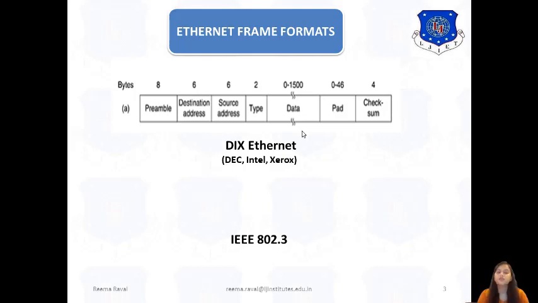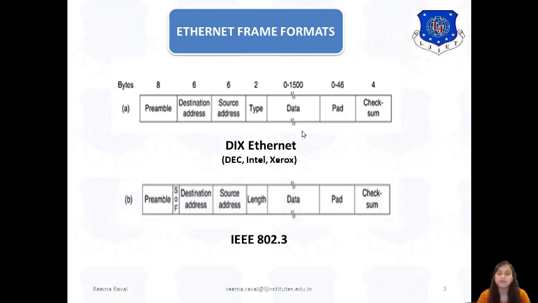So this is the DIX Ethernet frame structure. Now let us see the second one, that is the IEEE 802.3 frame structure. It is like this. In this, as you can see, there are a total of 8 fields, out of which the first is the preamble field, which again indicates the starting or initialization of the frame.